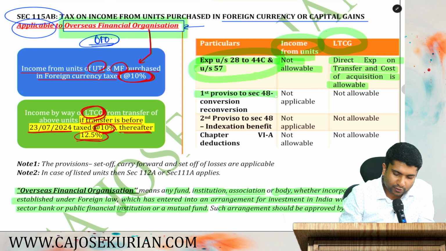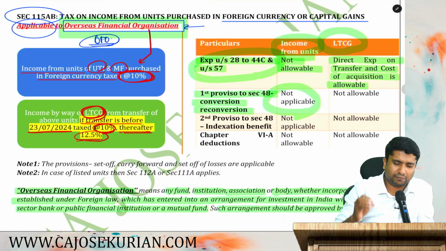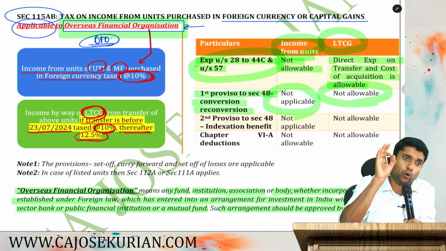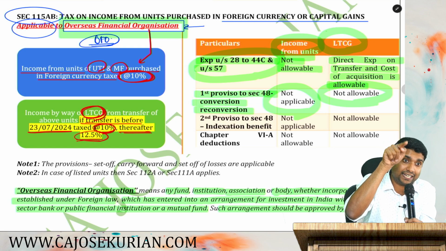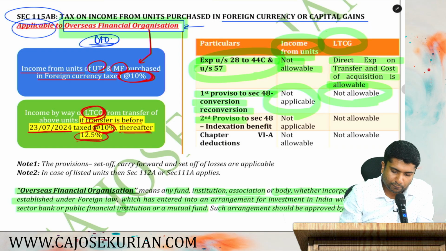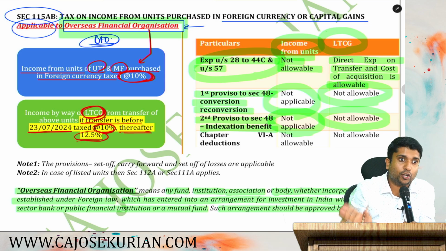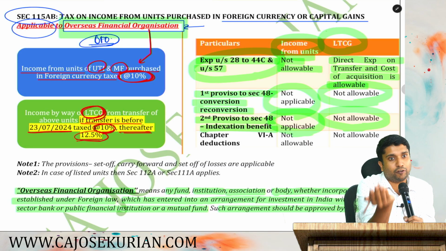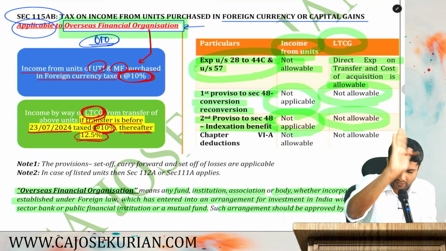Now, first proviso to section 48, that is conversion and reconversion. For investment income from UTI, it's not applicable. For long-term capital gain also not allowable. Why? Because it is applicable only for shares and debentures. Second proviso to section 48, indexation. Not applicable, not allowable. You cannot claim the benefit of indexation irrespective of the date of transfer. Even before the amendment, you cannot claim indexation.